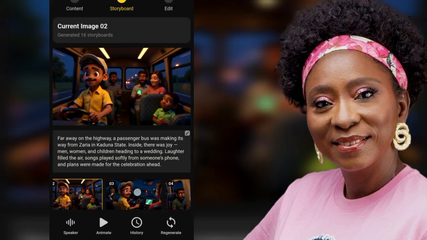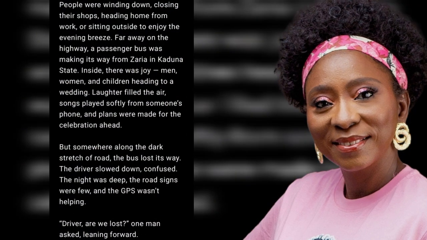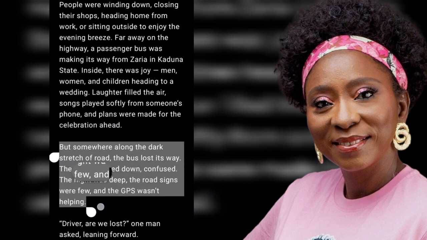Then this one said the GPS. Okay, this is where it now starts getting quirky. So I think I'll just put a portion here. But somewhere along the dark stretch of the road, the bus lost its way. I think that will just be fine. So let's just work with these 3 for now.